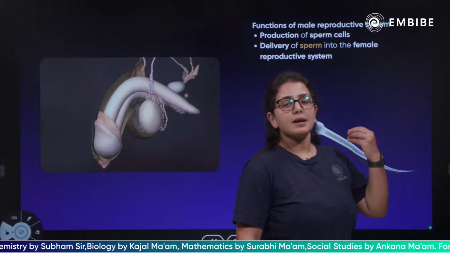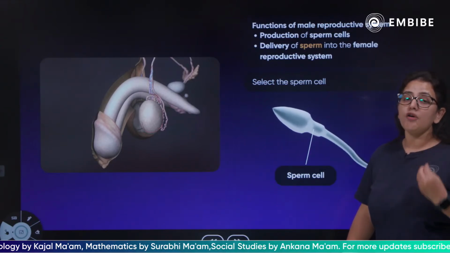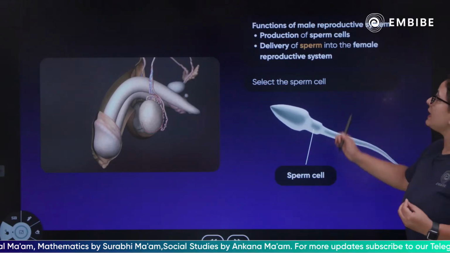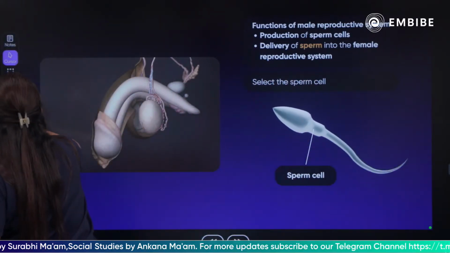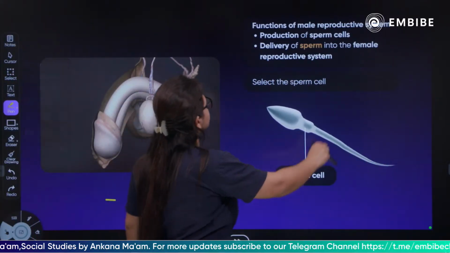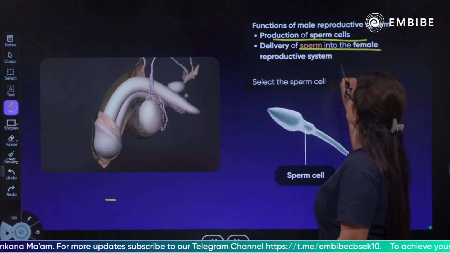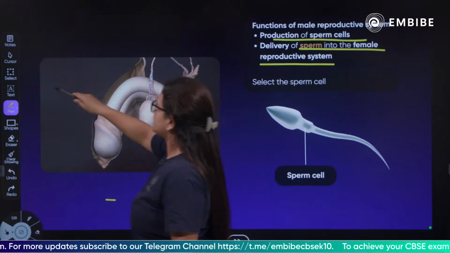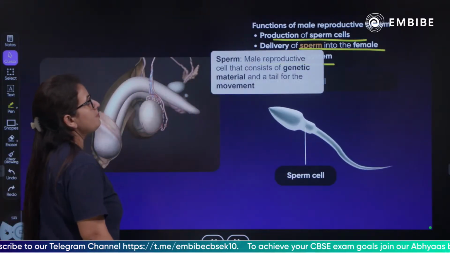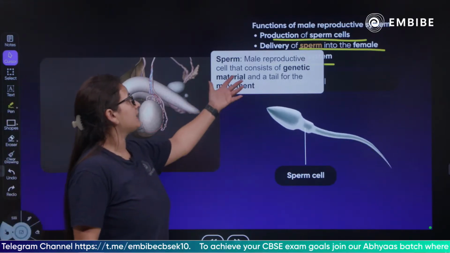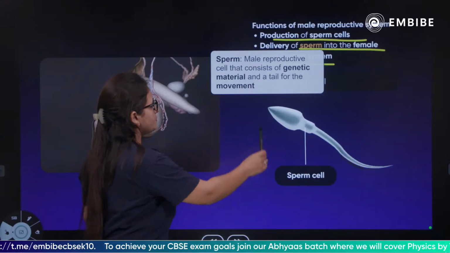The other function is the delivery of the sperm into the female reproductive system. What is a sperm? Sperm is a male reproductive cell that contains genetic material and has a tail for movement. This is your sperm cell.